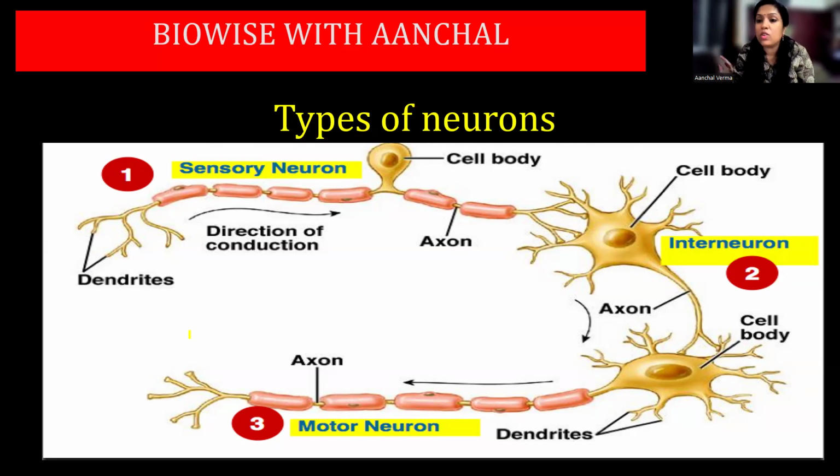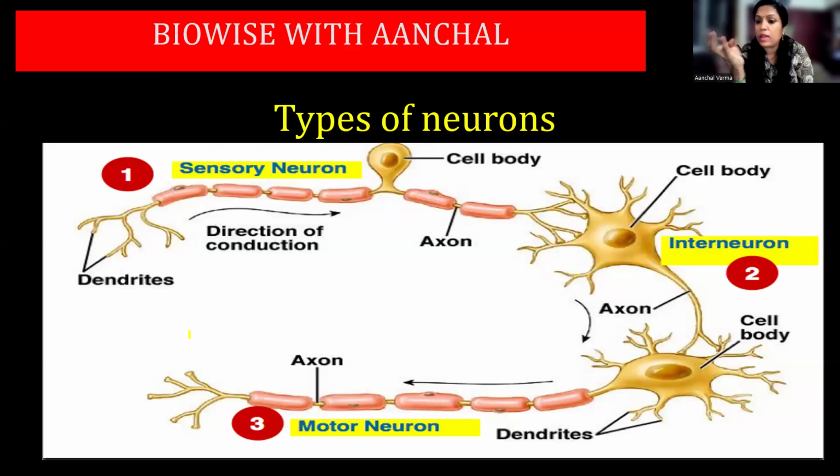So, sensory neurons, also called afferent neurons, transfer the impulse to the interneuron, which is situated in the CNS, that is the central nervous system, spinal cord, or the brain. There are many names for interneuron: association neuron, relay neuron.